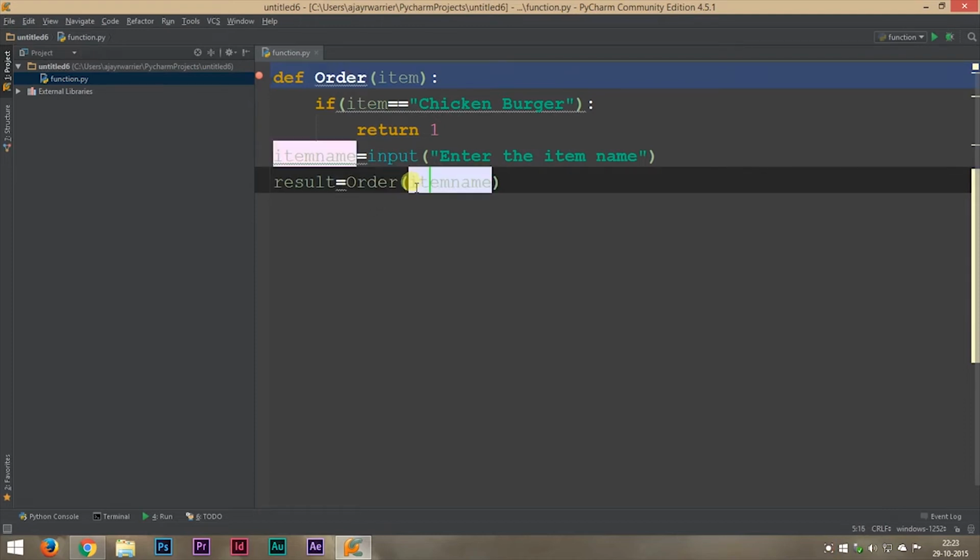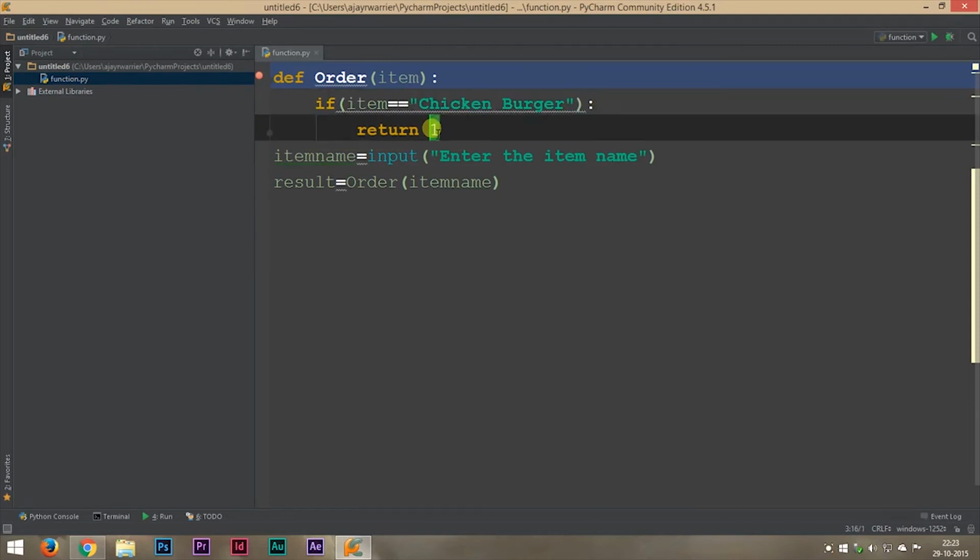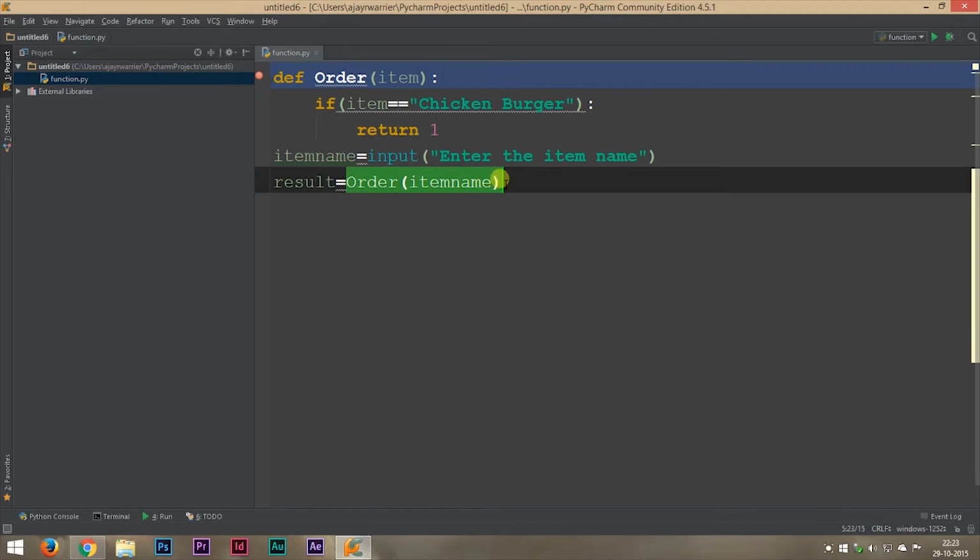So what this will do is that it will send this item name, which is the item name entered by the user, and it will check if that item is equal to chicken burger. Now if the item is equal to chicken burger, it will return the value 1. What that means is that it will send back the value 1 to this function call. So our result will be equal to 1.